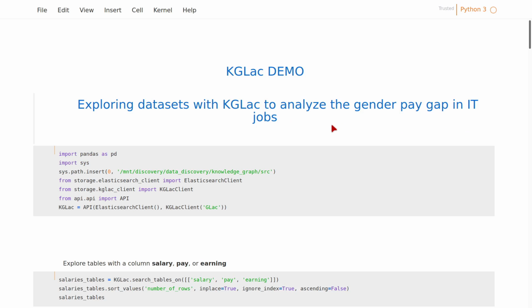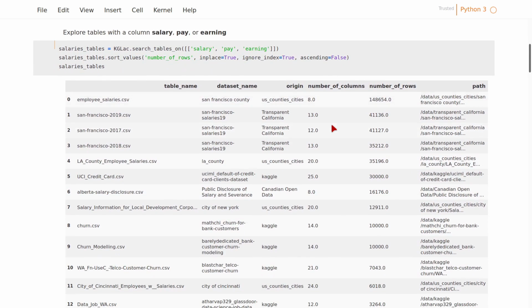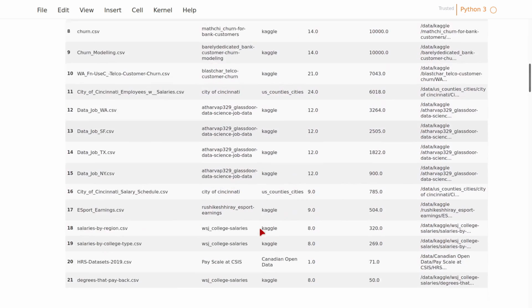Throughout this notebook, I'll use KGLac to explore the gender pay gap by compiling a table containing employee salaries, their genders, and their job domains. I'll first use KGLac keyword search to look for tables containing a column salary, pay, or earning. This result is a pandas data frame that contains table information. I'll load the table with the highest number of rows, which is employee salaries with CSV having around 150,000 records.